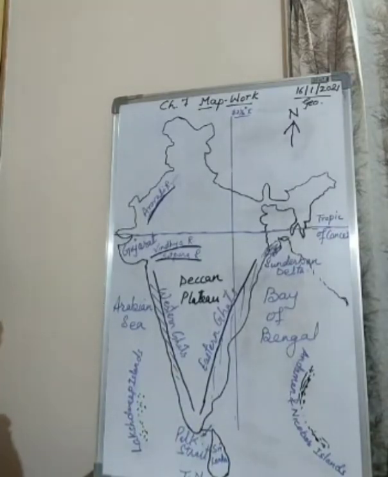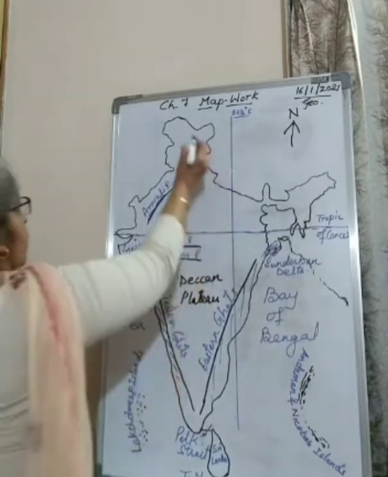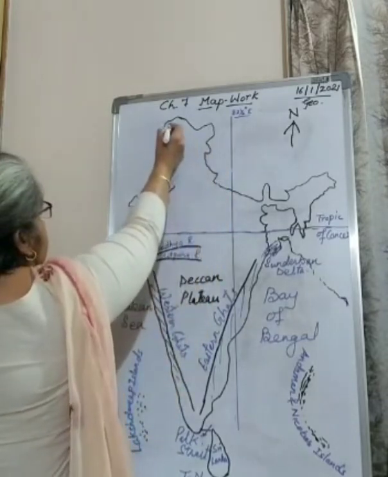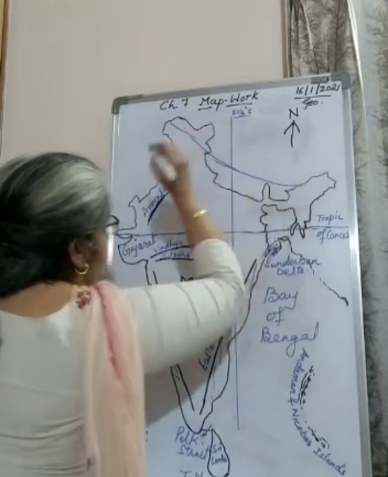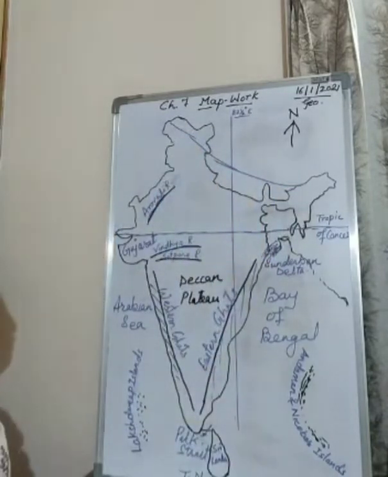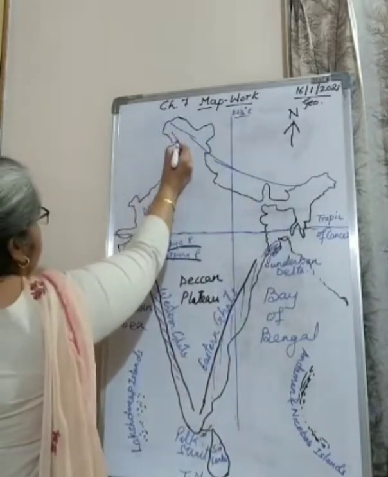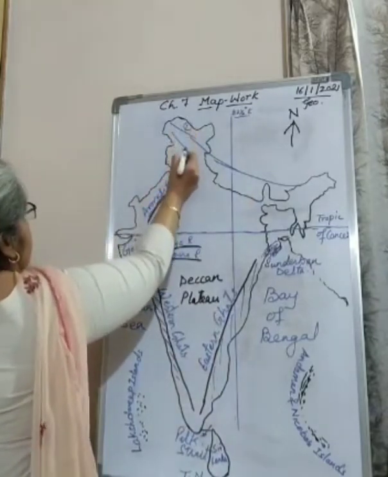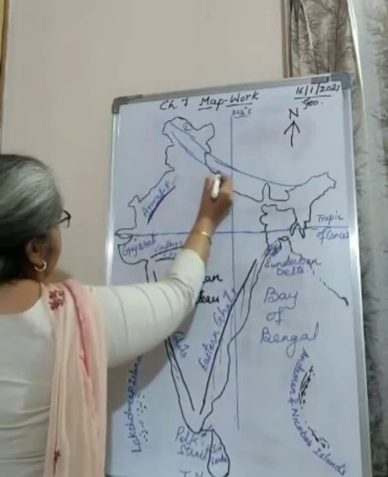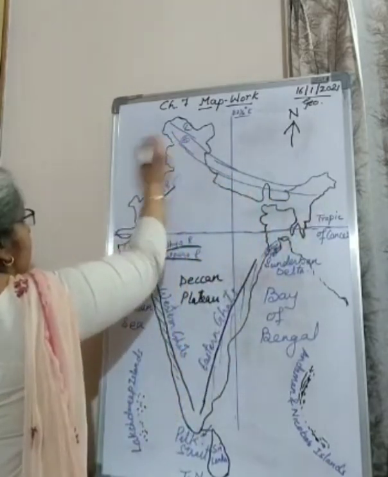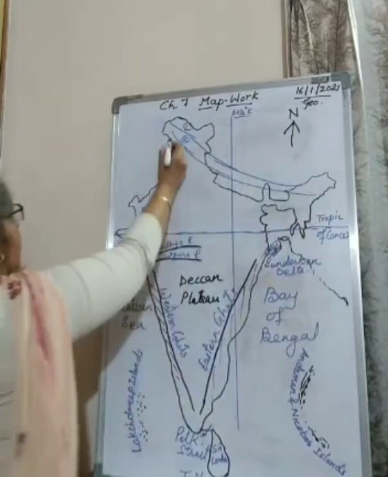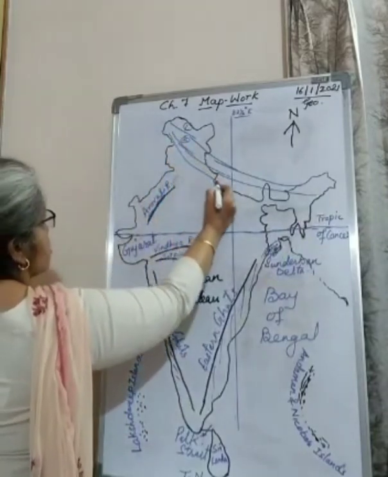Three ranges of Himalayas we are having. Okay. The first range, which is in Jammu and Kashmir, Leh Ladakh, like this in Nepal, is Himadri. After Himadri, this is the first range. Now the second range after Himadri, we are having the Himachal, or you can say the middle Himalayas. After the middle Himalayas, we are having the third range known as Shivaliks.